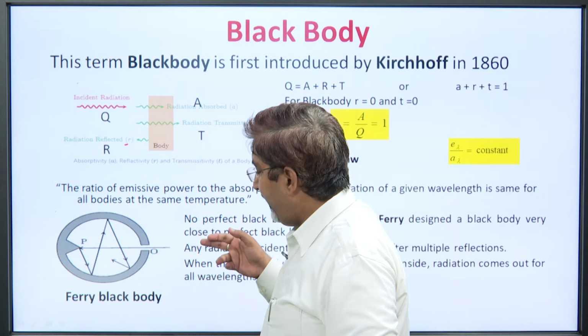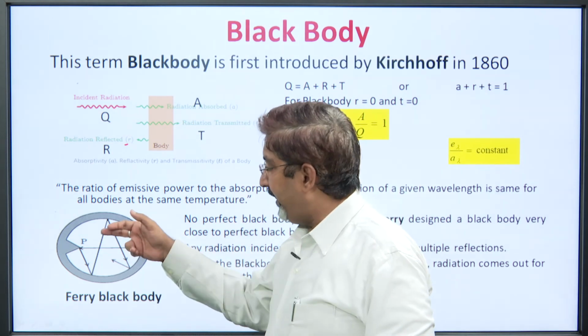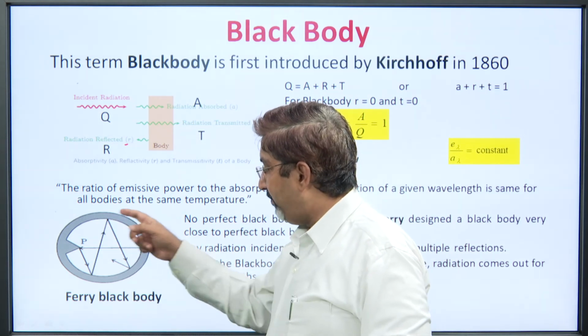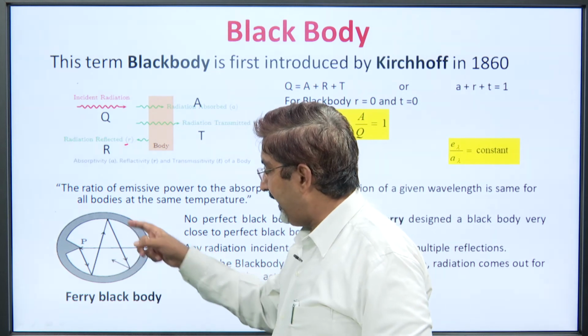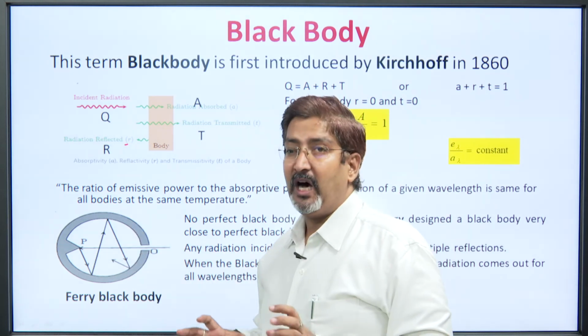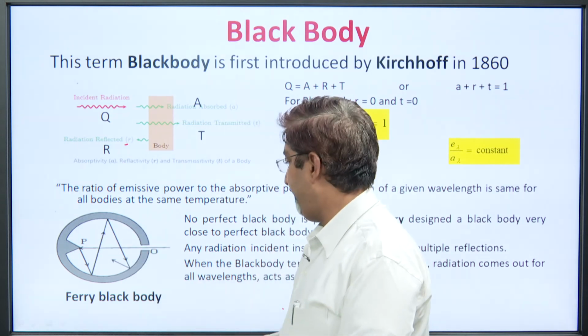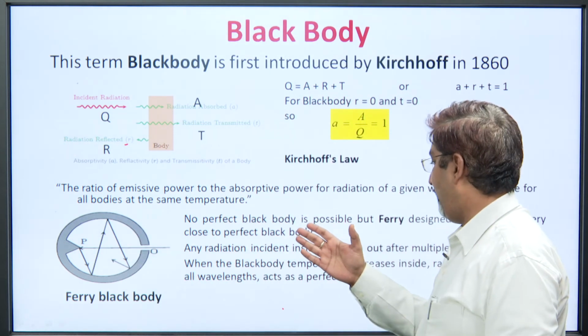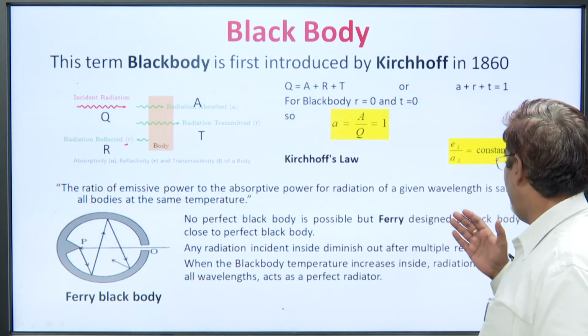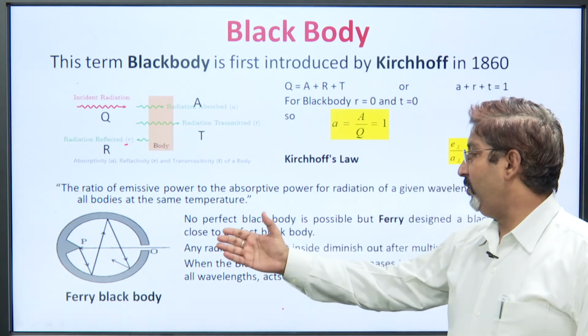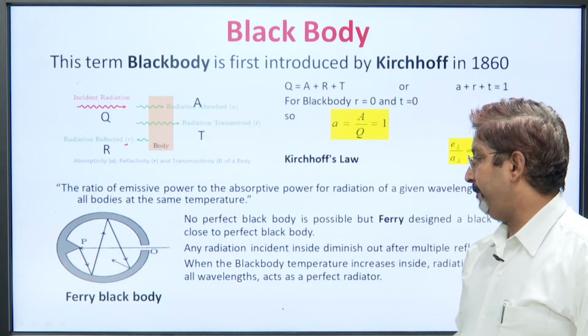So, when a radiation enters into it, because it is blackened inside, after multiple reflections all the radiation is absorbed in the black body. So, no perfect black body is possible, but Ferri designed a black body very close to the perfect black body.